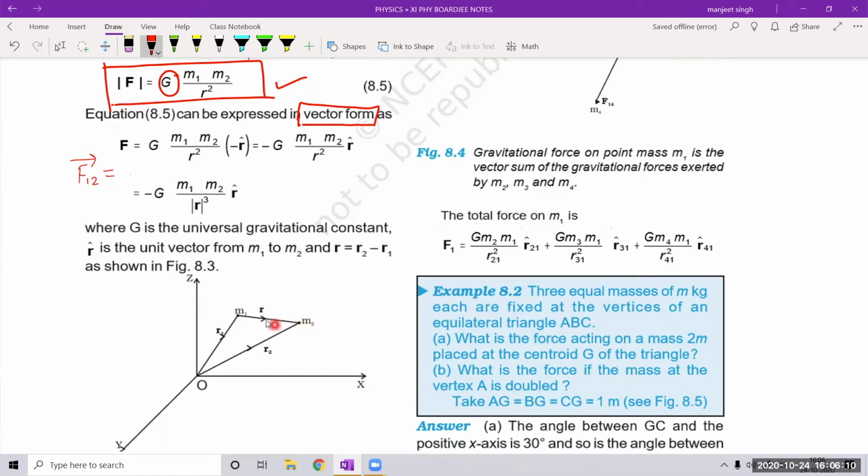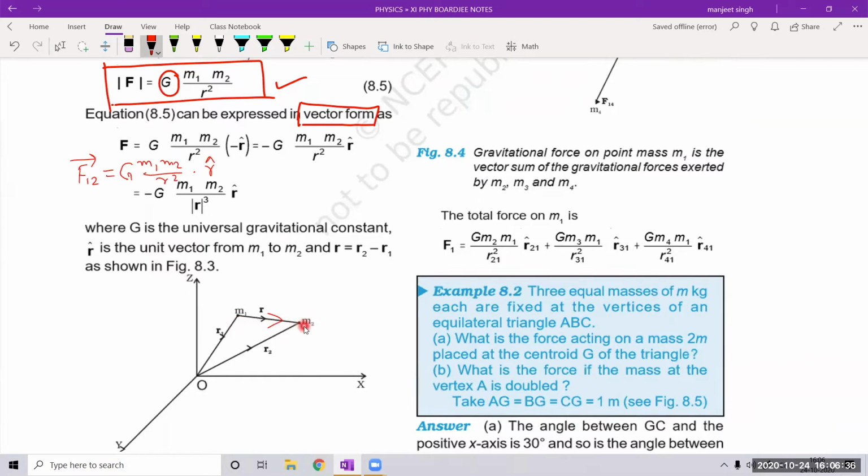It is attractive. So in this direction, we have to put the unit vector showing the direction of this force. What is the amount? The amount is given by G m1 m2 upon R square. So F12 is given by G m1 m2 upon R square, this is the amount, multiplied by unit vector R in this direction.